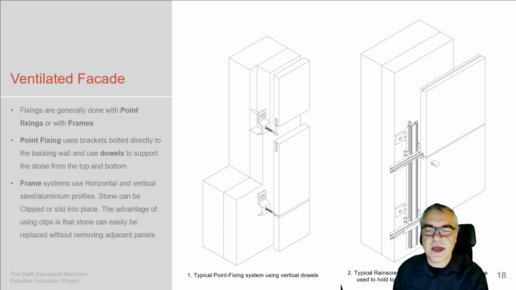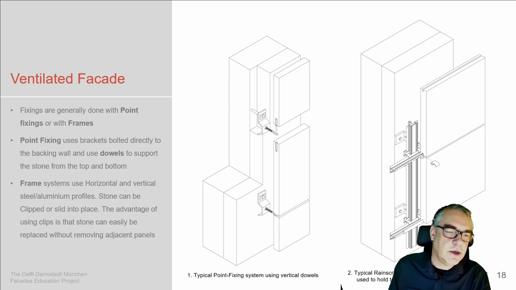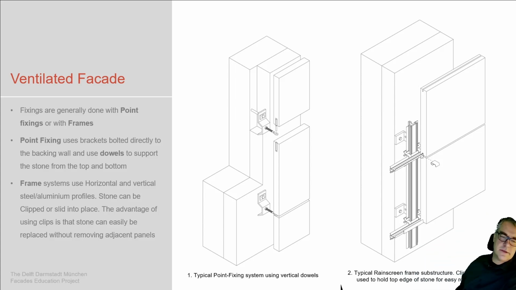The typical fixing you either do with a point fixing, so drilling holes into the stones and then having a point fixing which is fixed to the main structure, either with a bolt or with a bracket, which means you have to have an individual fixing for each of the plates, which is the one way, versus the other setup, which is an aluminium bar system, which allows certain kinds of clamps, which then in a more efficient way bring the stones in position, but you obviously need a lot more material to get this placed.